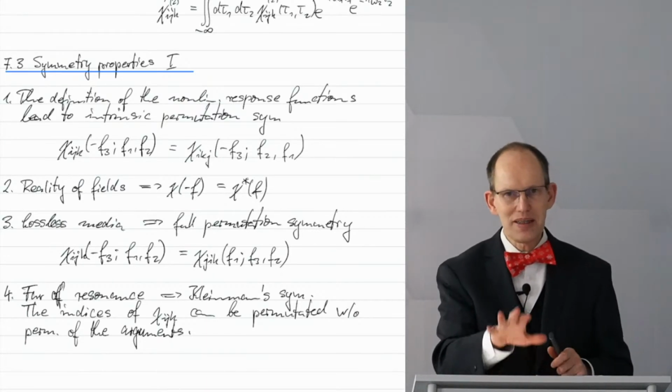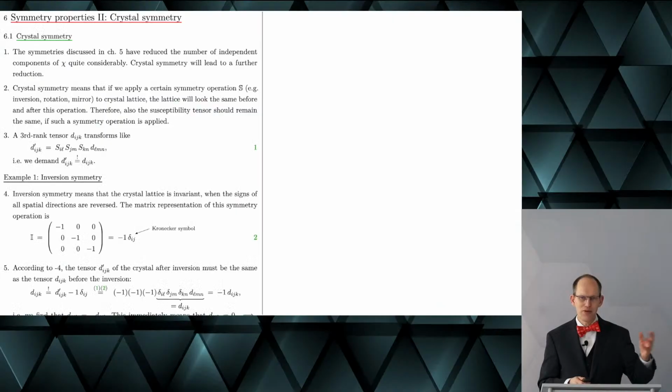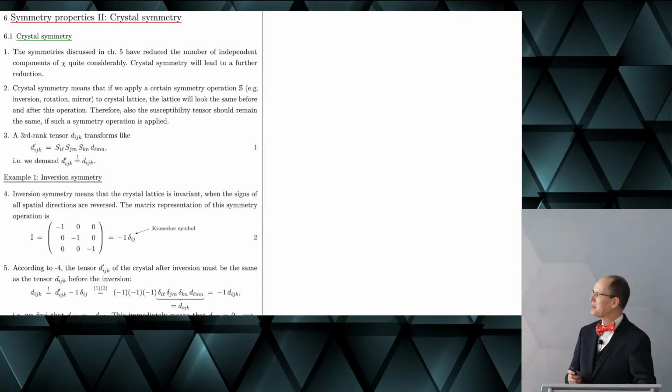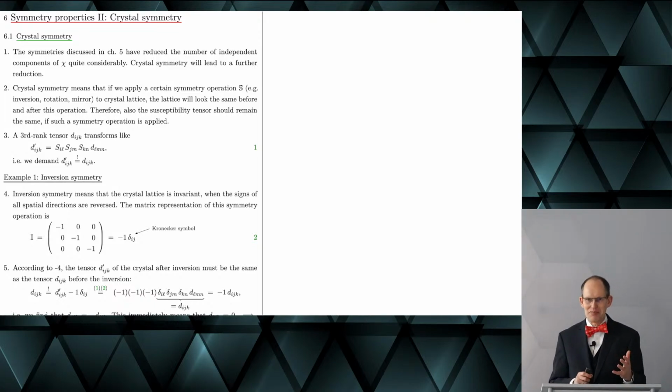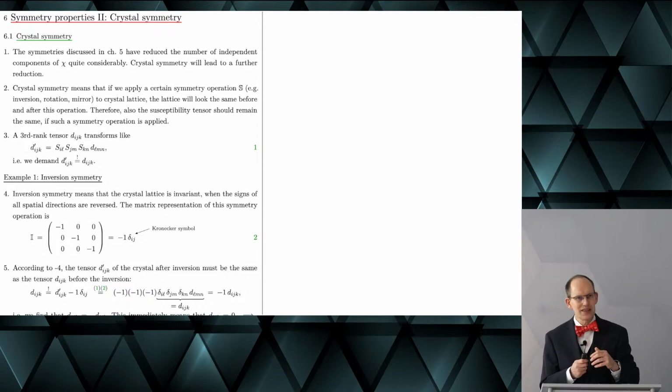Symmetry properties 1 was this chapter, and what follows is, of course, symmetry properties 2, namely crystal symmetry. And this is actually a topic that I like particularly, because symmetry is always beautiful, but also because it nicely shows how drastically symmetry can affect the properties of a crystal.